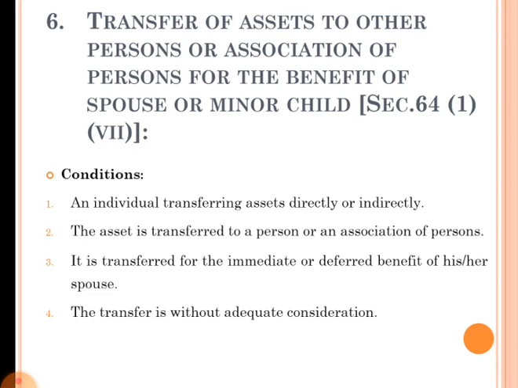So, this is the case where an individual transfers assets to another person or association of persons which can be beneficial to his spouse or minor child. If there is no adequate consideration for that kind of transfer, that income is taxable in the hands of the transferor, that is, clubbing of such income with the income of the individual.